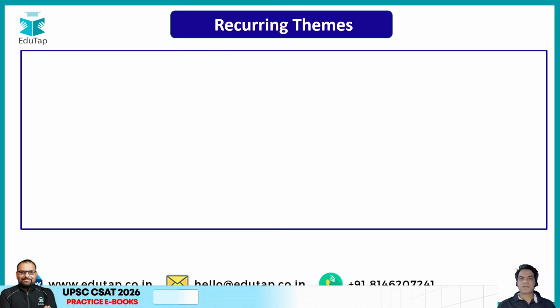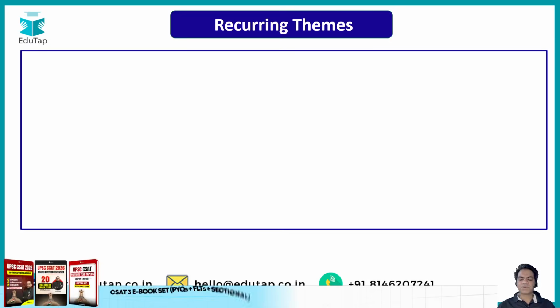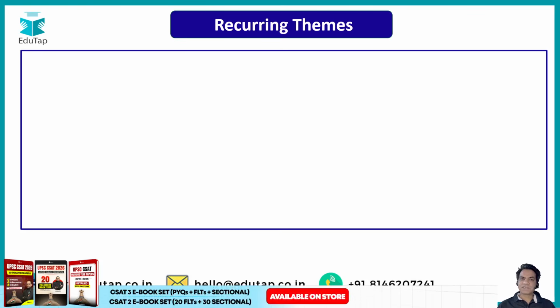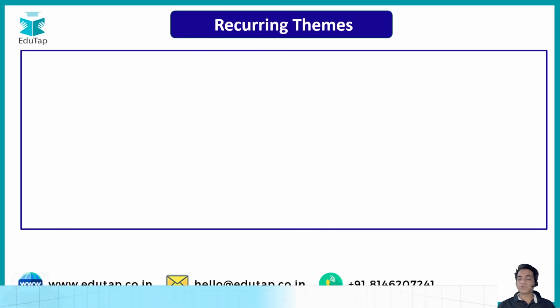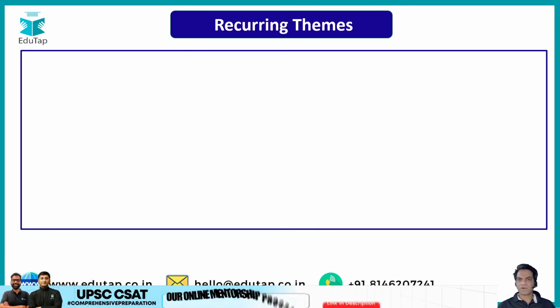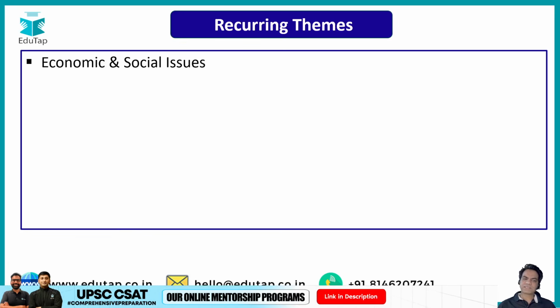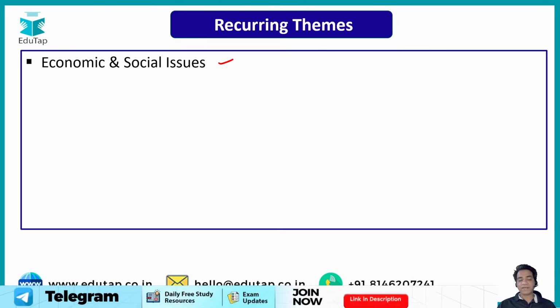Now guys, let's understand the recurring themes that we face every year in the comprehension part, so that you can focus on these themes and understand which sections to read before you walk into the exam room. First and foremost is economic and social issues: gender empowerment, child education, quality education, and income disparity.